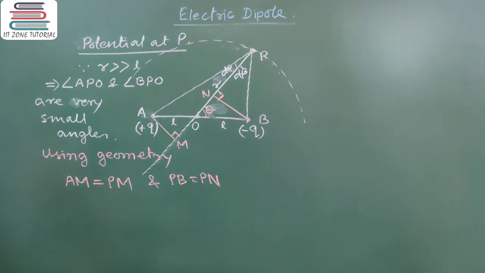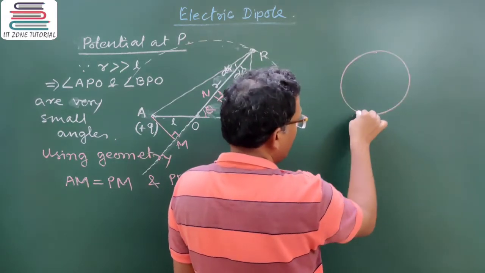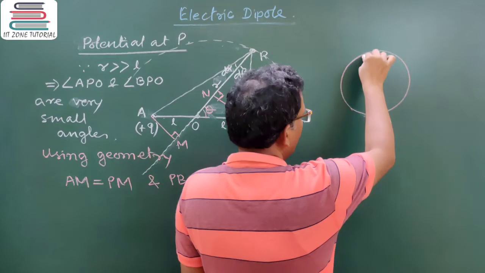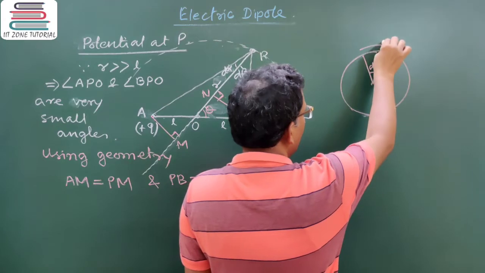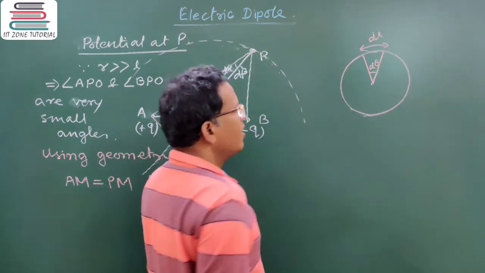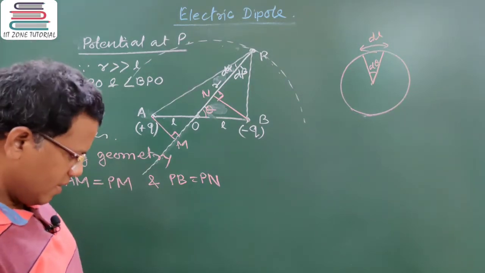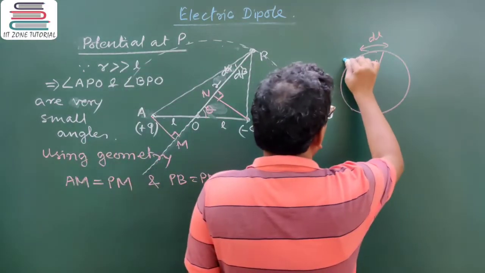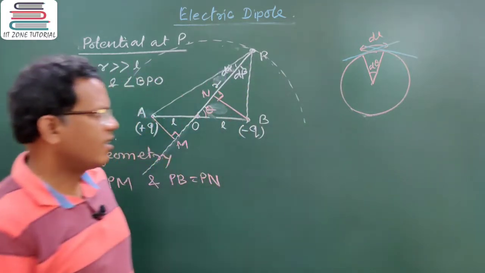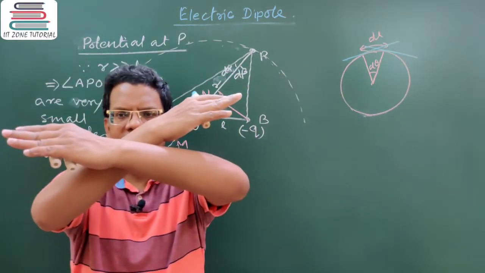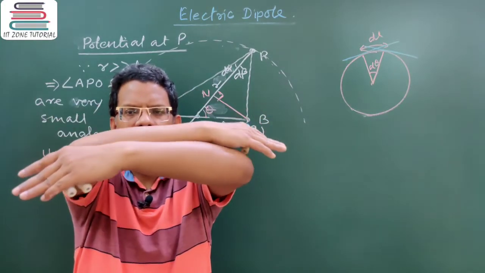Because we know that in the geometry of a circle, when a small arc subtends a small angle, then the two different tangents at the ends of the arc can converge into one, provided the angle subtended by the arc becomes very small.